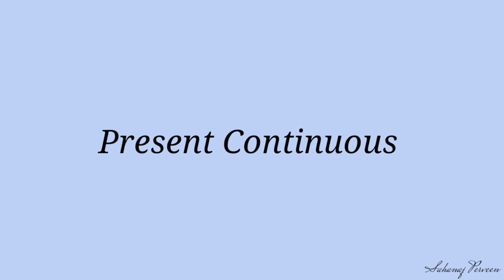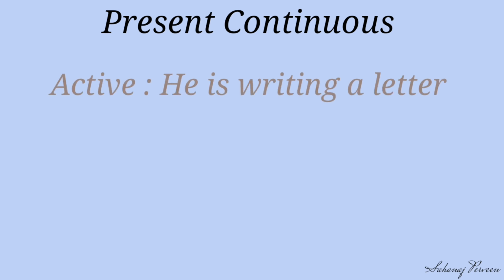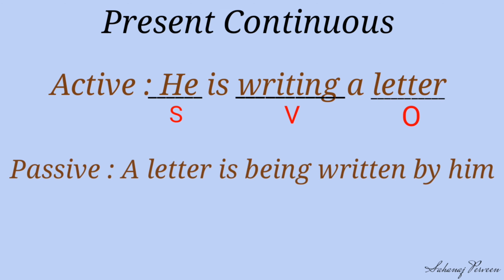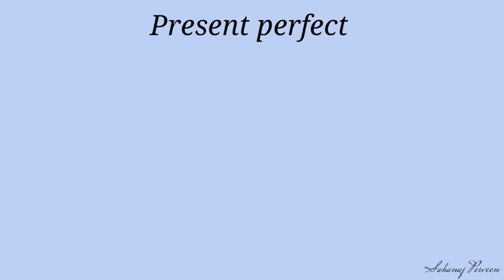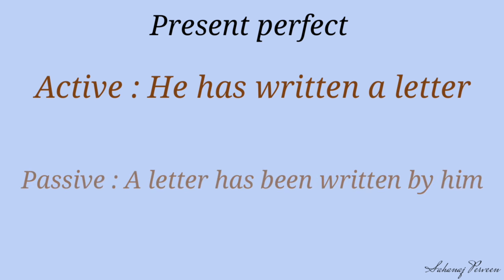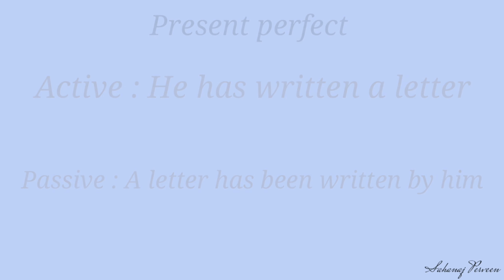Dear student, now let's see an example of present continuous. Active: He is writing a letter. Here the subject is he, the verb is writing and the object is a letter. Now our passive will be: a letter is being written by him. Now let's see an example of present perfect tense. Active: He has written a letter. Our passive is: a letter has been written by him.